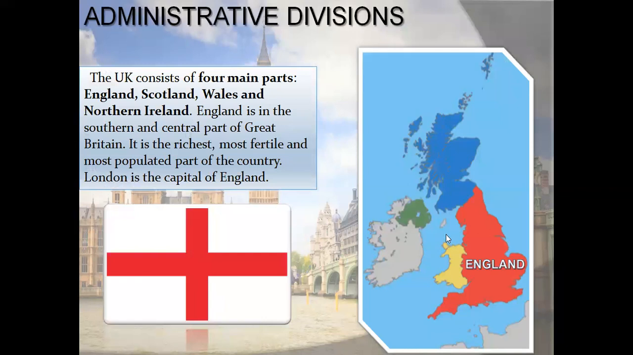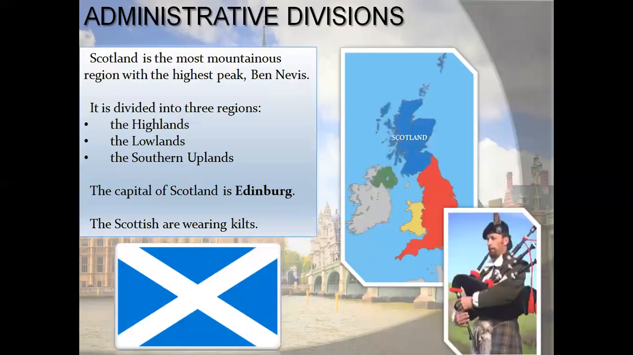Administrative divisions. The UK consists of 4 main parts: England, Scotland, Wales, and Northern Ireland. England is in the southern and central part of Great Britain. It is the richest, most fertile, and the most populated part of the country. London is the capital of England. Scotland is the most mountainous region, with the highest peak, Ben Nevis. It's divided into 3 regions: the Highlands, the Lowlands, and the Southern Uplands. The capital of Scotland is Edinburgh.